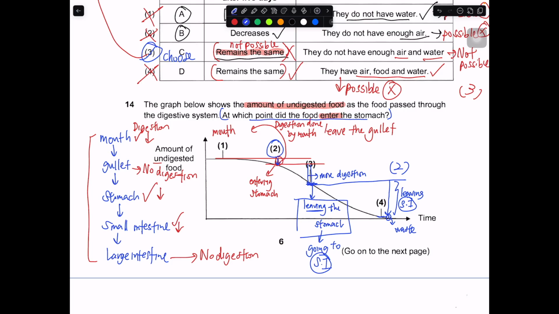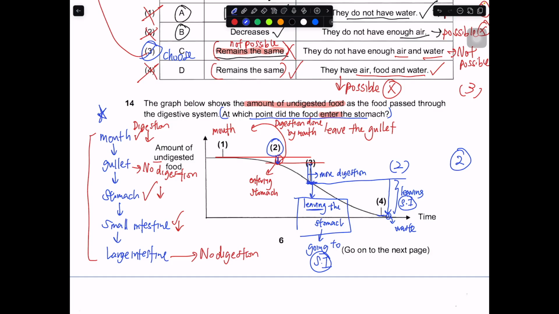Just entering the stomach, it will be 2. If we're talking about leaving the stomach, I think it's somewhere between 3, or just entering the small intestine could be 3 as well. So for this part, the most likely answer should be 2 in this case, and you need to know this very clearly to be able to know at which point it represents where the undigested food is.